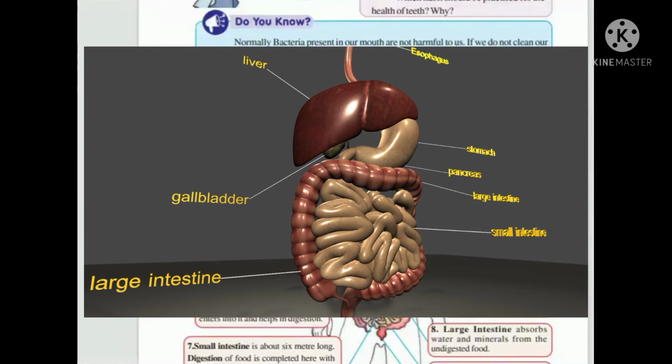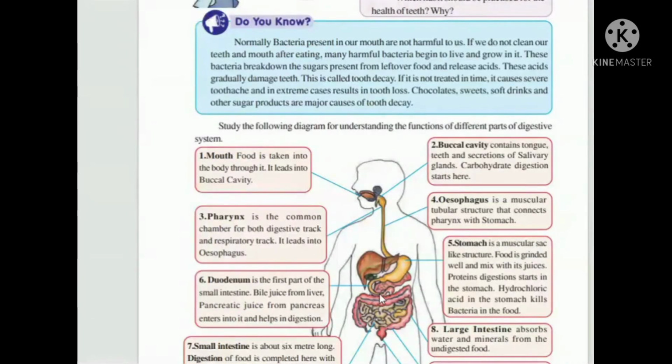In the buccal cavity, we have the tongue, teeth, and secretions of salivary glands. We have saliva in the buccal cavity, and carbohydrate digestion starts here. Next is the pharynx, which is a tube, and next the esophagus, a tube that connects to the stomach. This is the stomach. The stomach is a muscular sac made with muscle, so food is ground and mixed with the juices. Protein digestion starts in the stomach. Hydrochloric acid in the stomach kills the bacteria in food.